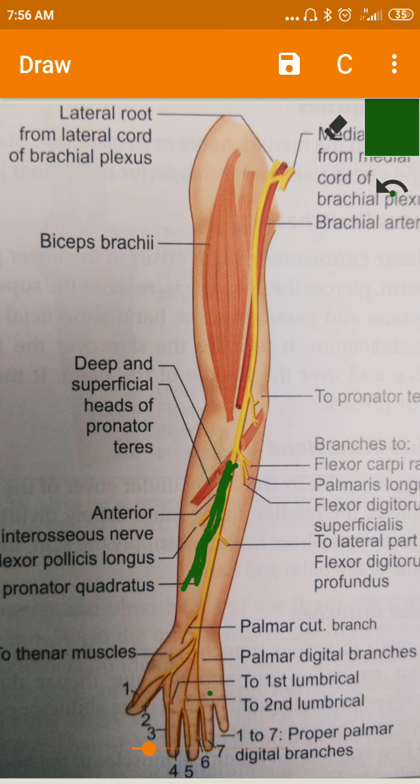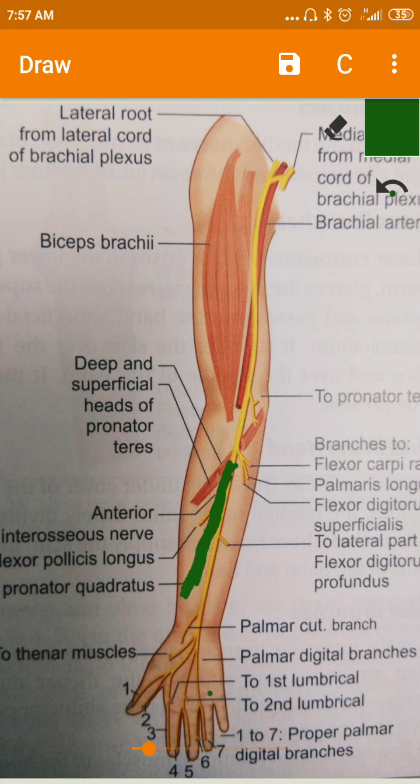The anterior interosseous nerve arises from the median nerve as it passes between the two heads of the pronator teres. So after crossing the pronator teres, there it gives the anterior interosseous nerve. Okay, it runs down the forearm in front of the interosseous membrane.